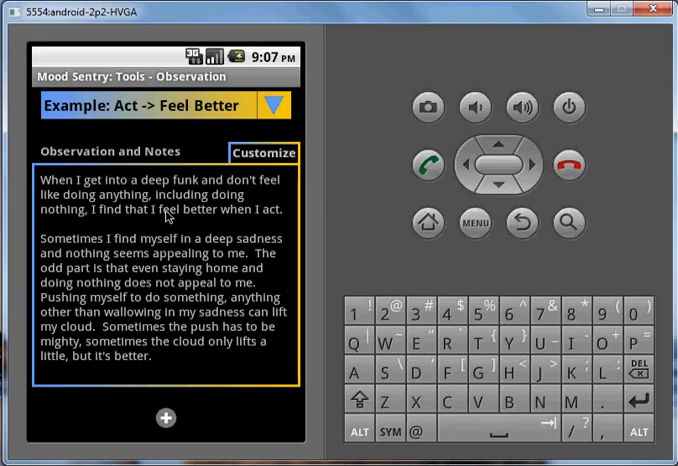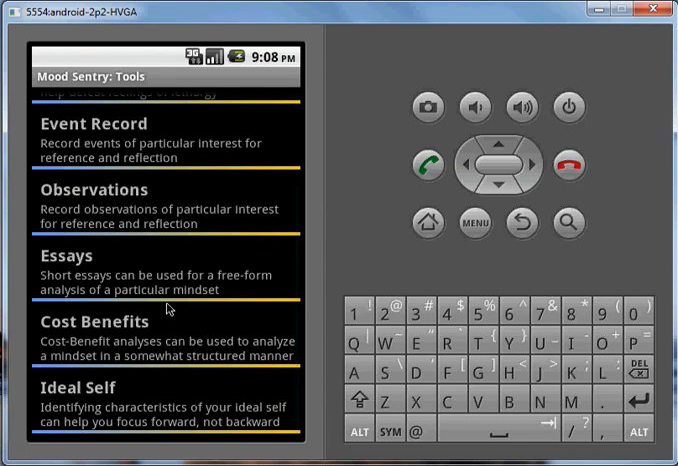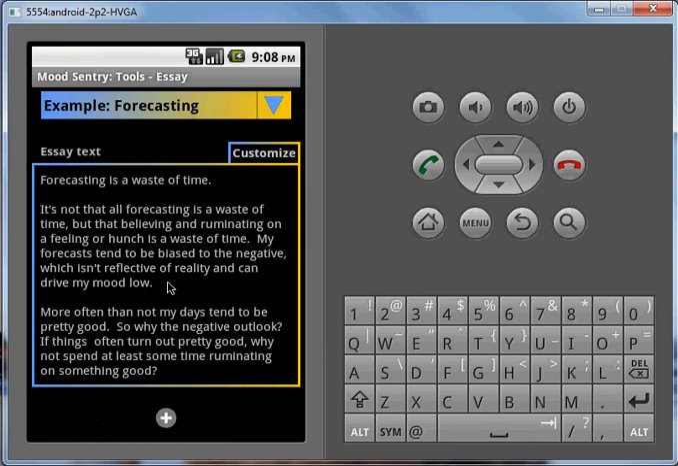The drop-down list has the existing observations. To add, I select the plus icon or Add from the Options menu. I enter a title, then the text of the observation. This is really something that is not a one-shot deal. The very nature requires me to enter and update the observations multiple times. I use essays as a free-form type of analysis.